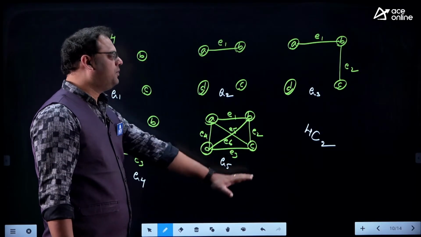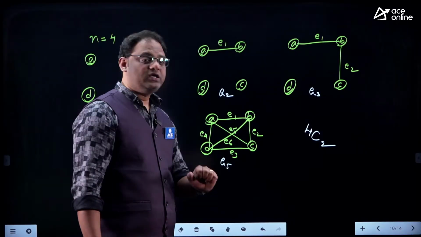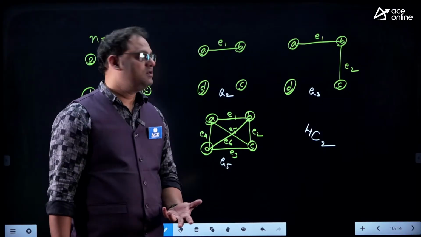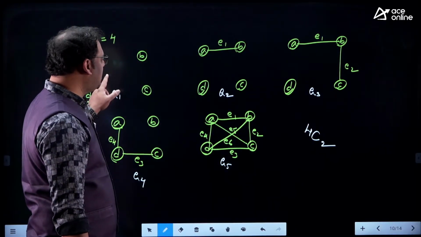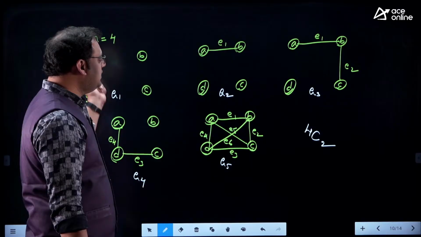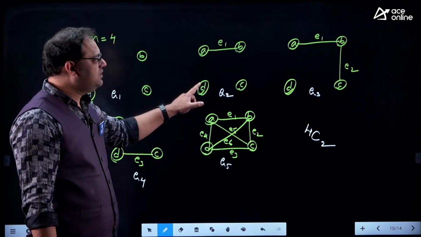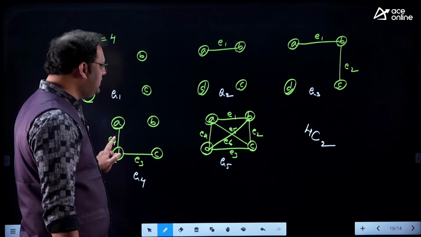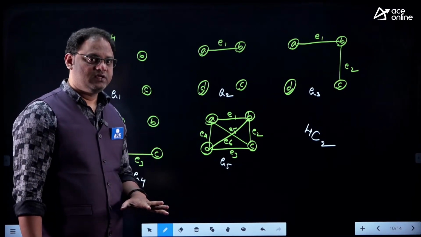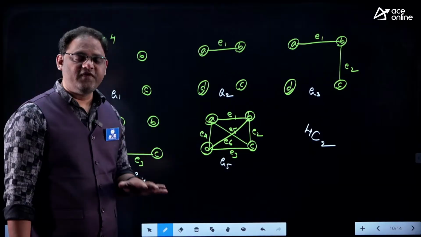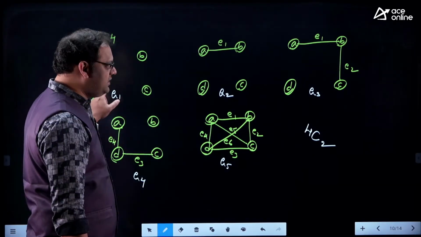Now the maximum possible number of edges is 4C2, I agree with that. But how am I preparing the graph? In some graphs, I don't take edge E1. In some graphs, I can take the edge E1. Are you getting that? In some graphs, when I am constructing a simple graph, I don't take the edge E2.